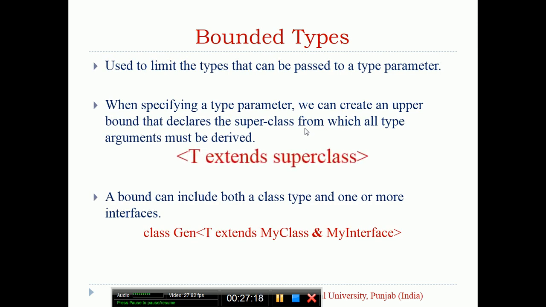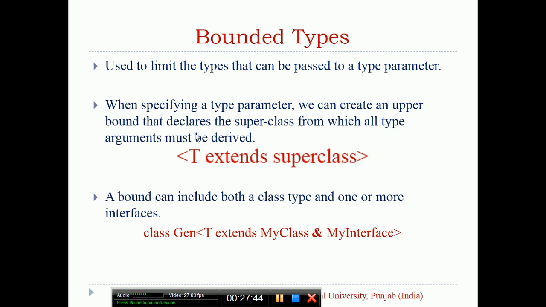It is used to limit the types that can be passed to a type parameter. Means it can limit the type. Whenever specifying a type parameter, we can create an upper bound that declares the superclass from which all the type arguments must be derived. Suppose I write T extends superclass, means suppose T extends Number. In this case, T could be of only Number type.